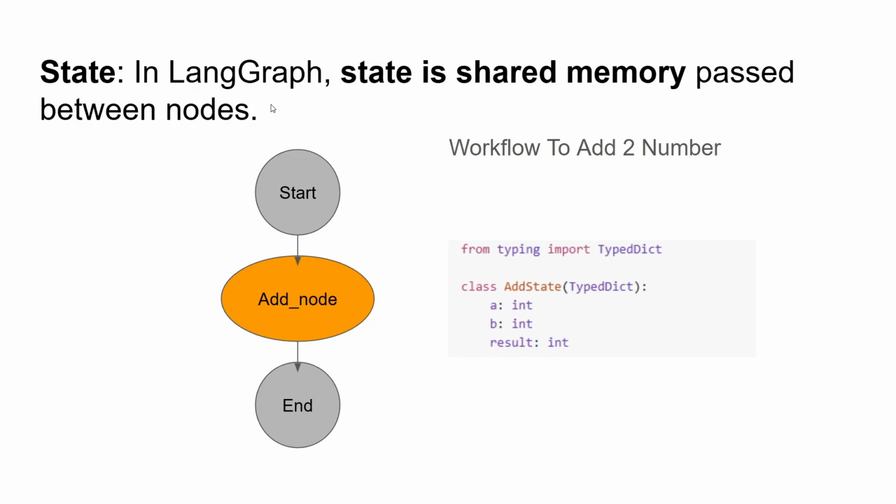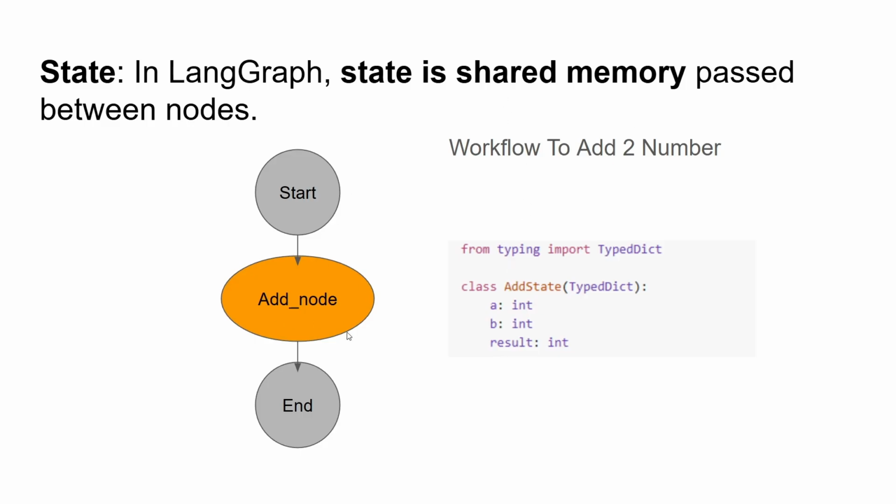Step by step. So what is state? State is nothing but a shared memory. This state passes through the start node first. Then it goes to the add node. What the add node will do is add two numbers and store that into a result variable. And then pass this state on to the end node. So it's shared, right?